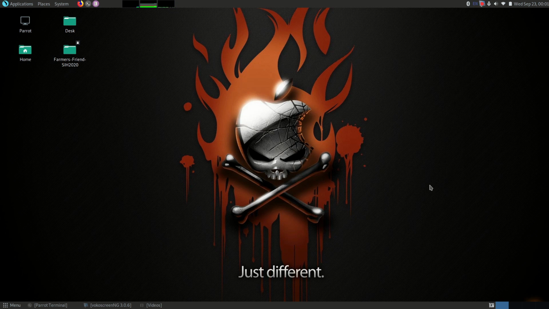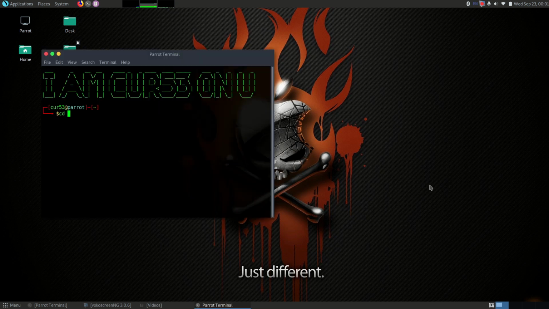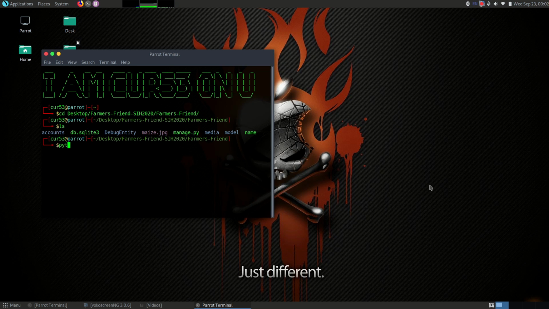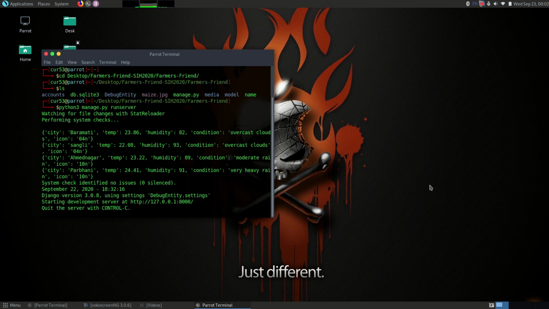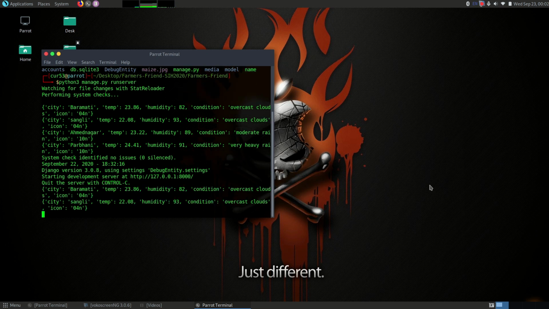So let's start our server. Here you can see we are fetching weather data for different cities.